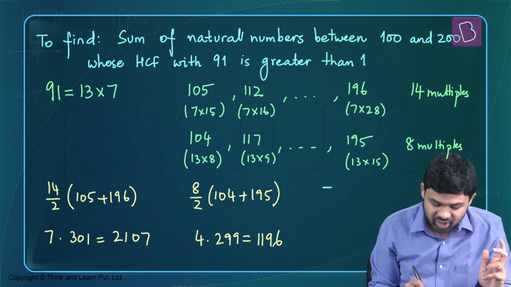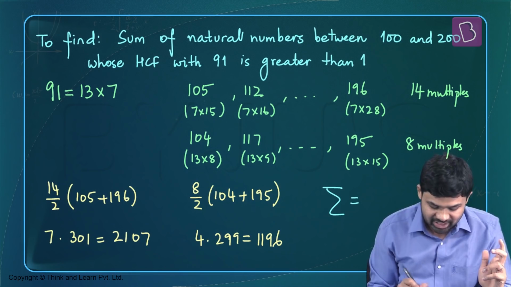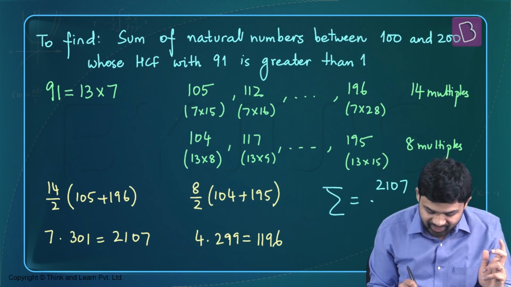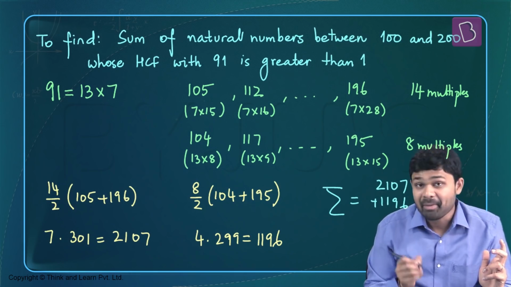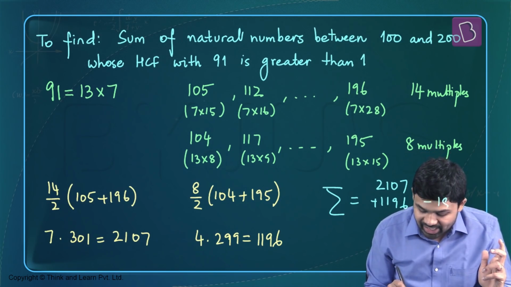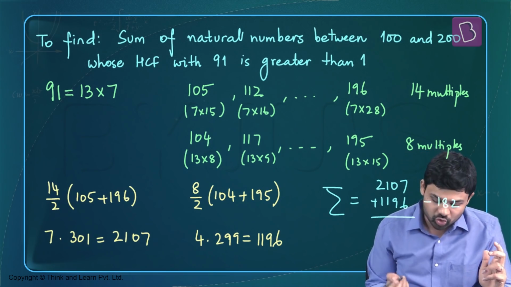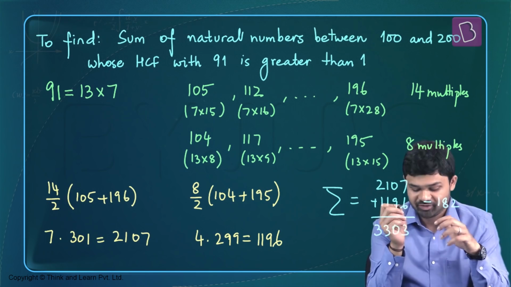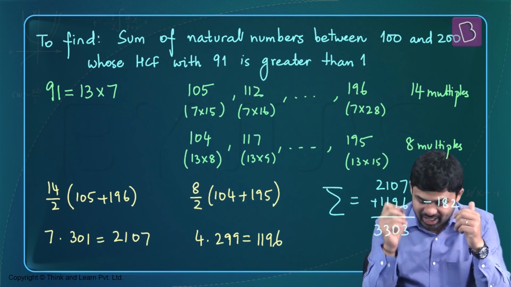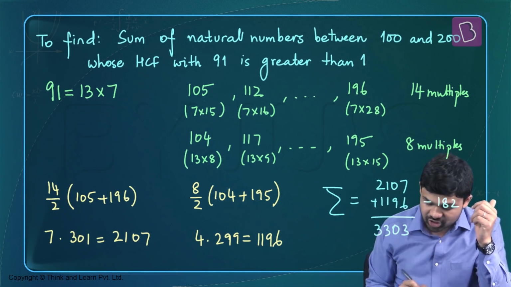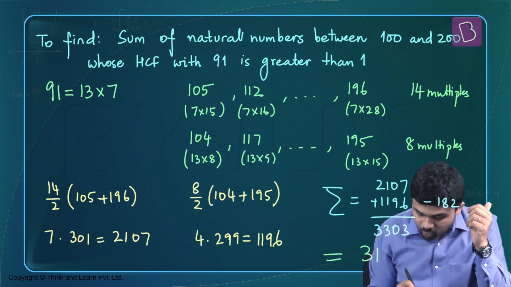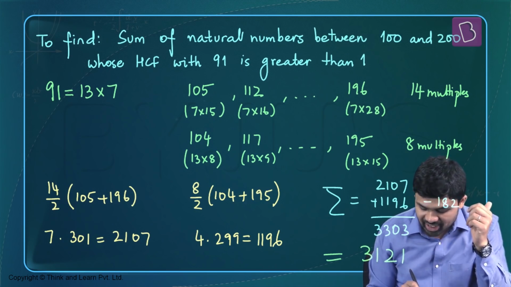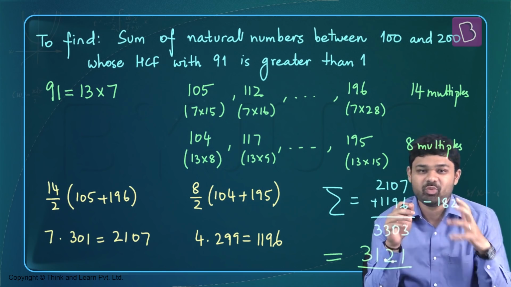The summation you were looking for was 2107 plus 1196 minus 182. These two added give you 3303. From 3303 you subtract 182, so the final answer to this question is 3121.